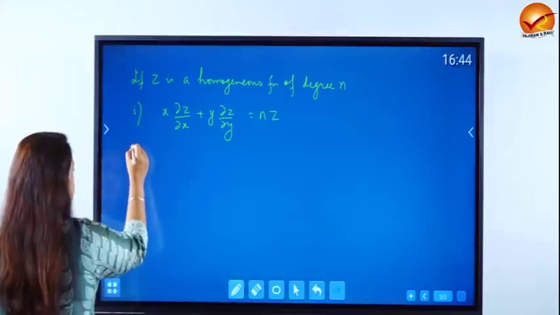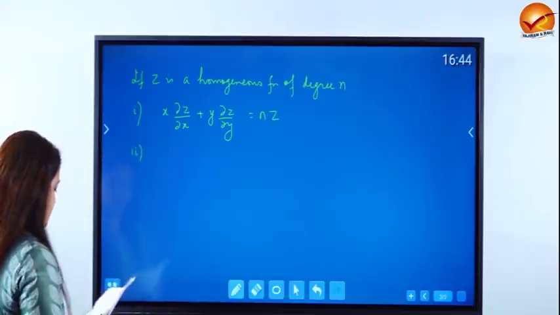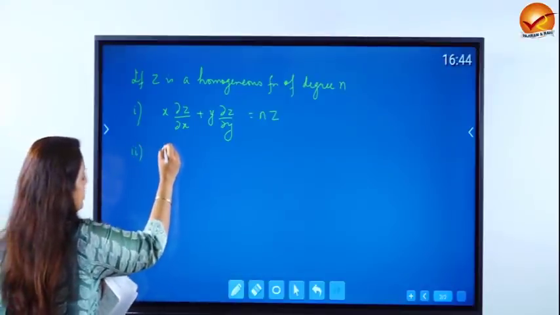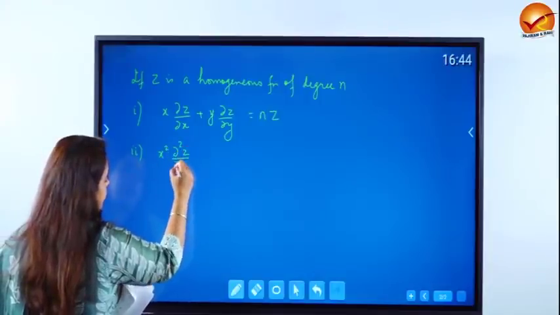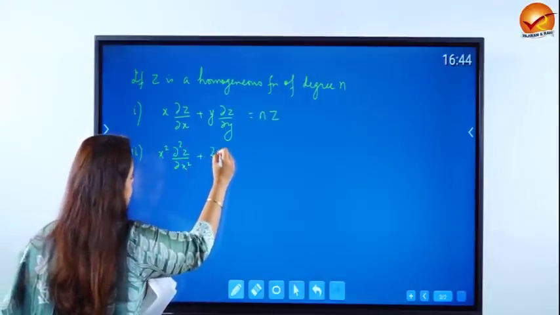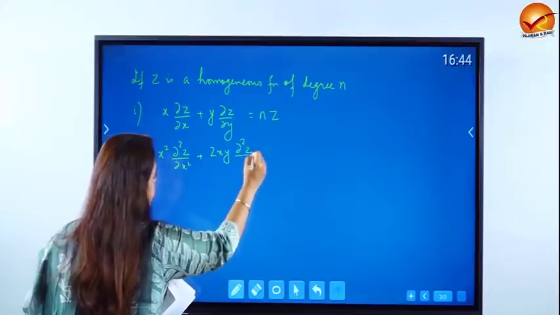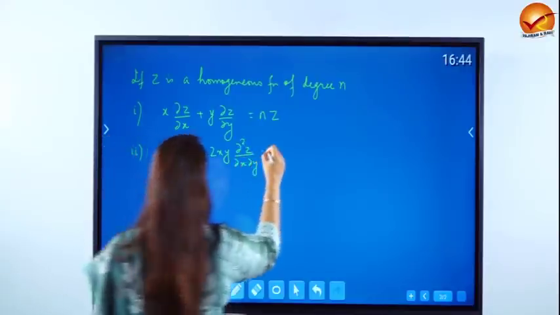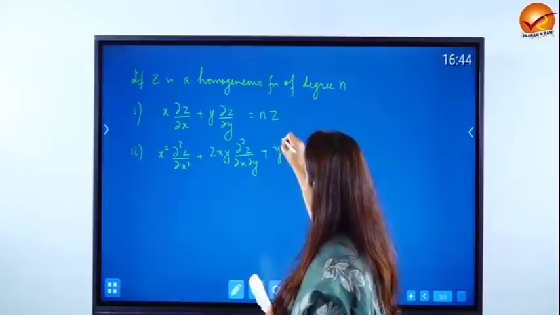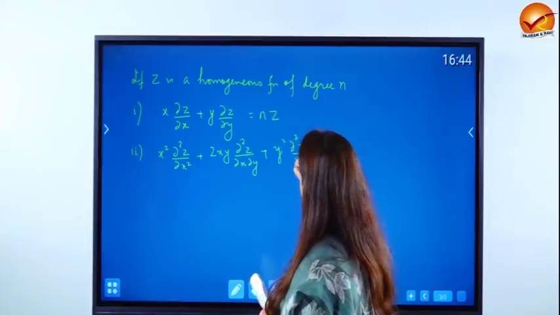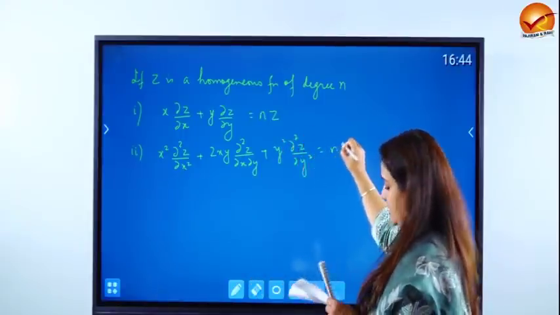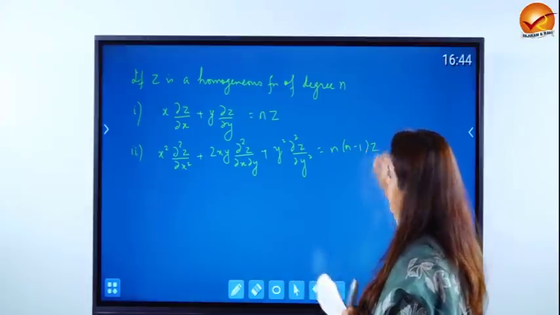And there is a similar result for second order. For second order we have x square del 2z by del x square plus 2 times xy del 2z by del x del y plus y square del 2z by del y square is nothing but n times (n minus 1) z.